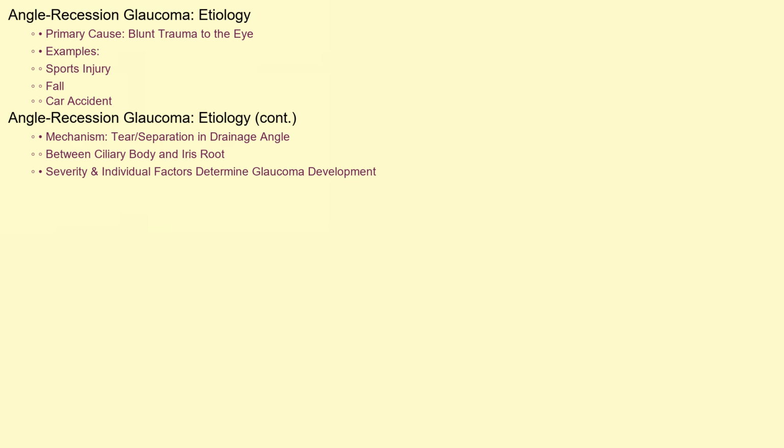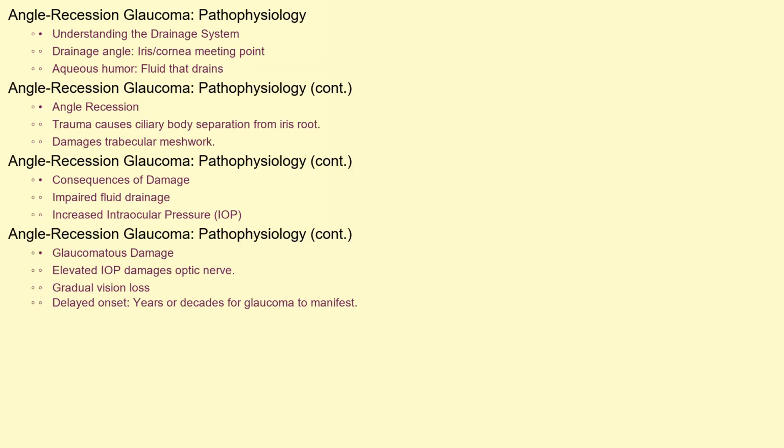Join us as we explore the causes, how it affects the eye, how it's diagnosed, and what treatment options are available. Etiology, or causes. The primary cause of angle-recession glaucoma is blunt trauma to the eye. This trauma can be from a variety of incidents, such as a sports injury, a fall, or even a car accident where the eye sustains a significant impact. The force of the blow causes a tear or separation within the structures of the eye's drainage angle, specifically between the ciliary body and the iris root. While any significant blunt force trauma can potentially lead to angle recession, the severity of the impact and individual anatomical factors play a role in determining whether glaucoma will eventually develop.